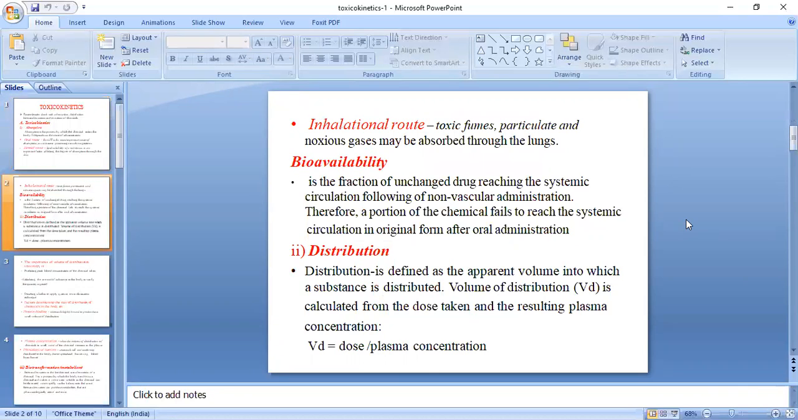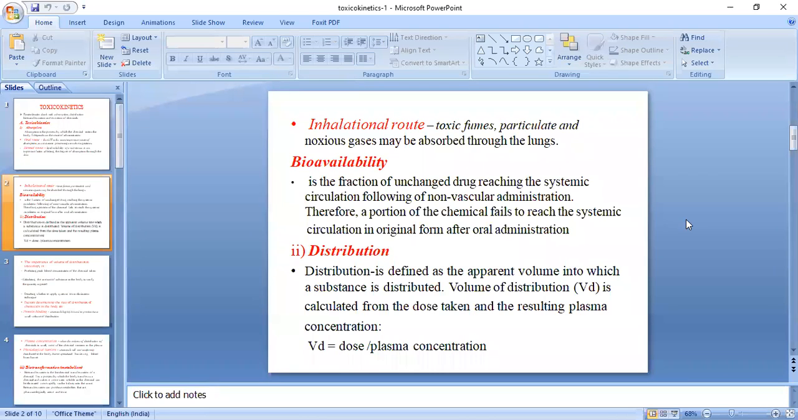Then you have the third route, which is the inhalation route. Some of the people who are working in the fume industry or some heavy metal industry, where they deal with toxic fumes, particulates and noxious gases, may again get a chronic kind of poisoning, which will be absorbed through the lungs.